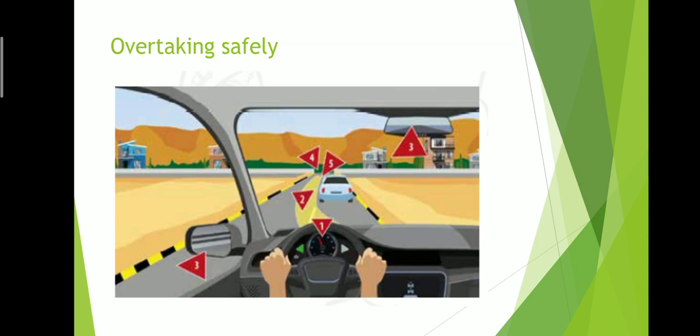Third, you check the mirrors. Then if there is space, you will overtake. So for changing lanes, remember, you have to check mirrors first and then give a signal. But for overtaking, you first give a signal, then check the mirror, check the spaces, then you do the action.